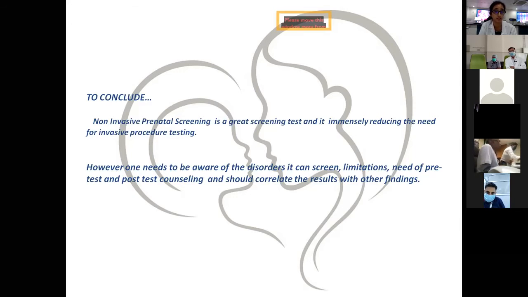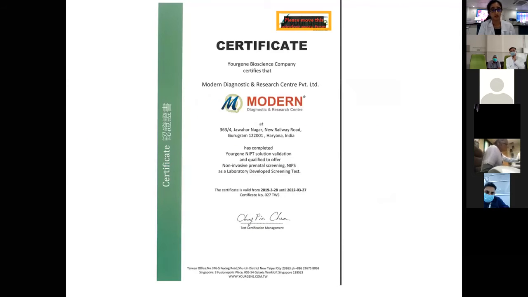Suppose an abnormal USG finding is there, but the report is coming normal. Then we have to undergo further testing, which should include microarray or karyotyping, because though the screen for these syndromes is negative, we have to look out for other disorders which are causing those changes. We are certified to carry out NIPT testing in our laboratory, and we are performing it with the help of the Yorgin Promaitha group.